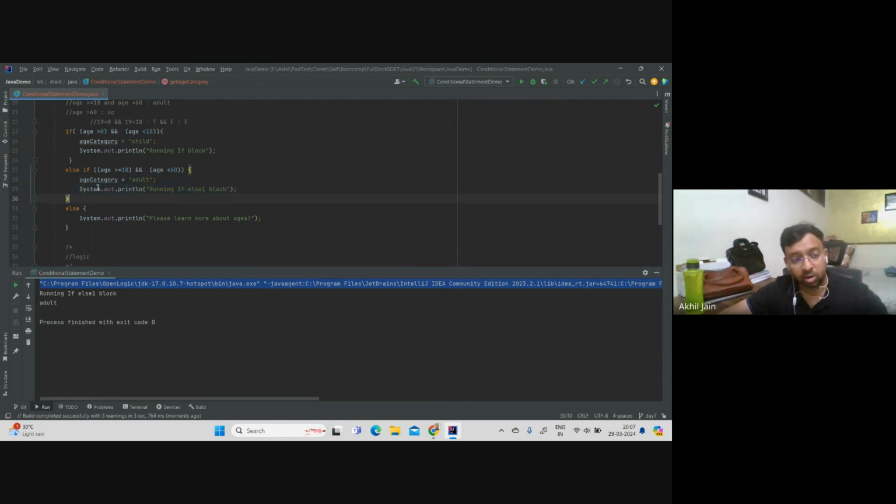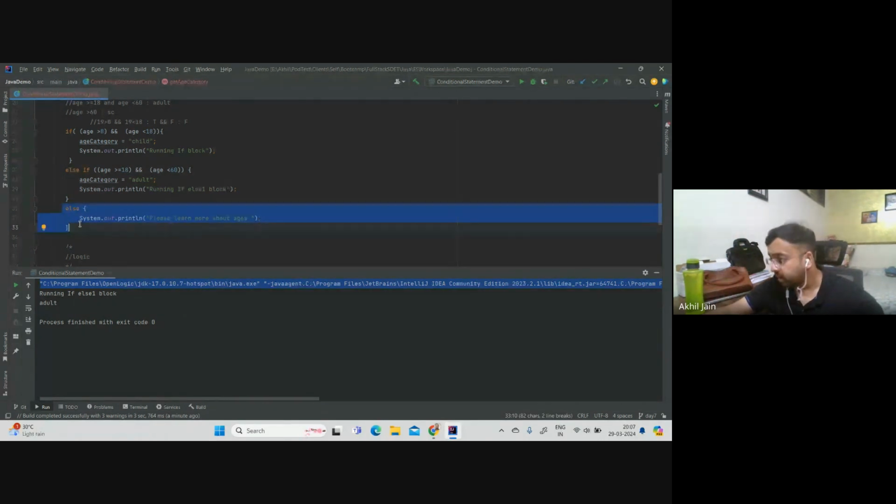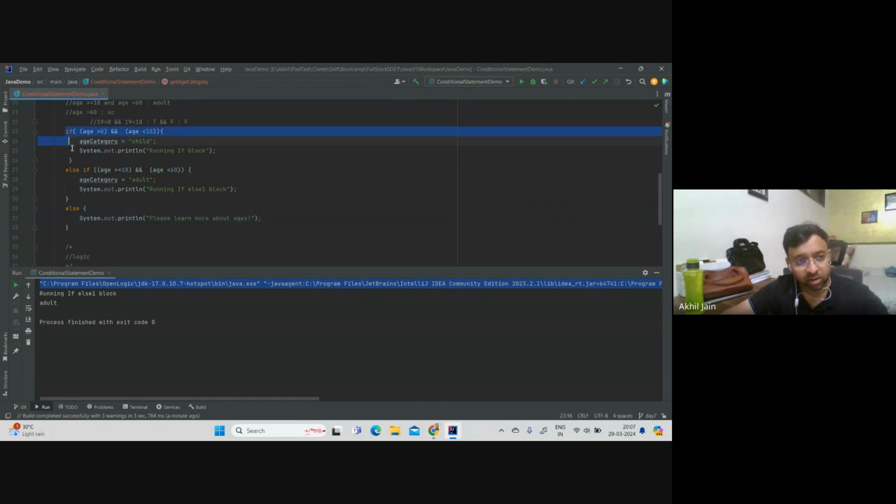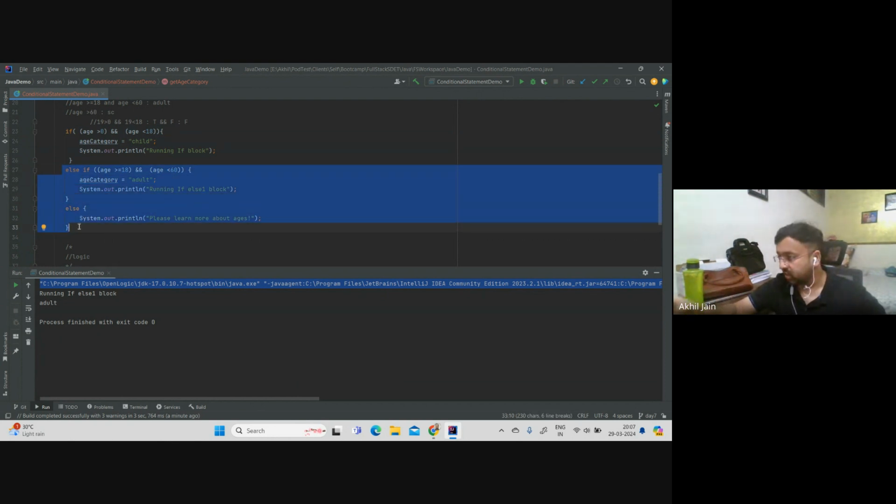But you also have to understand here that after running this line, it did not move ahead and execute this. It did not go there. As soon as you get entry to any of these blocks, the rest of the things would be skipped. Similarly, if you went inside this else if, like in this case, and this is getting printed, then whatever conditions you have next would be skipped. They will not even be evaluated. So if you were able to execute in the first block itself, neither of these would even be executed. No condition check would be done.